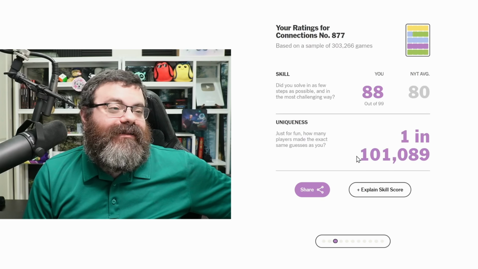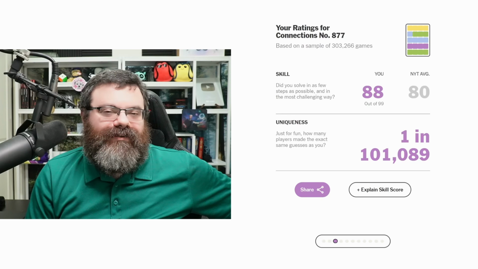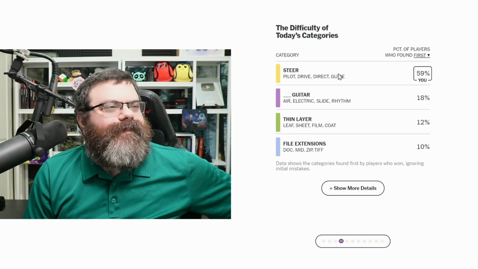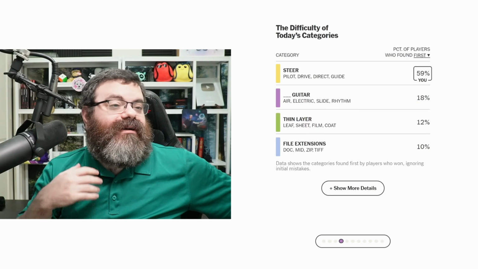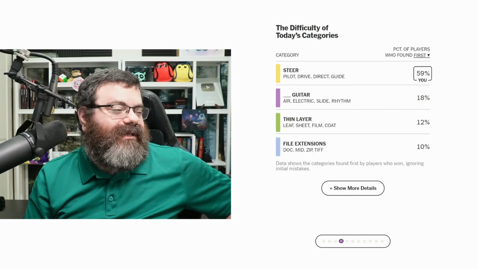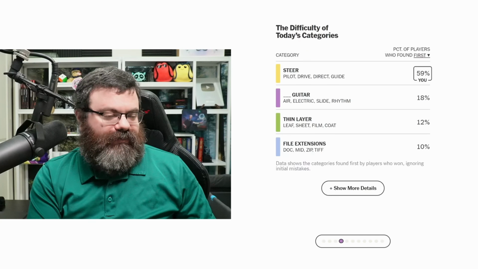3 people, including myself, so 2 other people had the same game as me so far. Let's see. People are getting yellow first. A lot of people are seeing the guitars. Oh, I wanted to look up what a slide guitar is. Let's look that up too. What's a slide guitar?